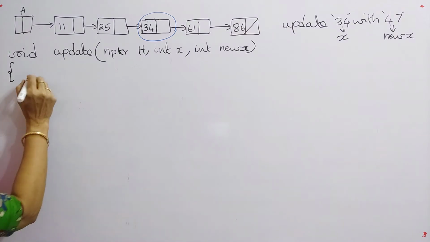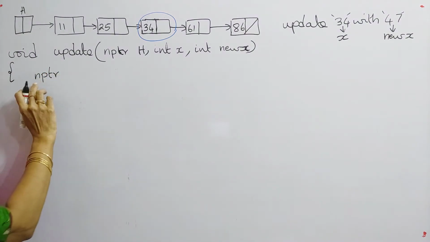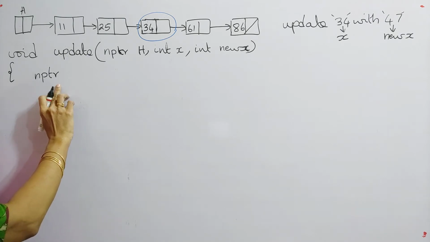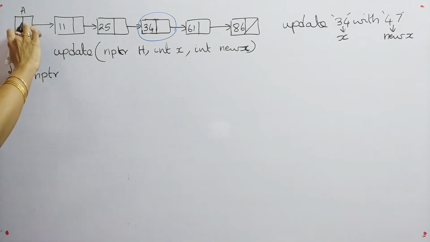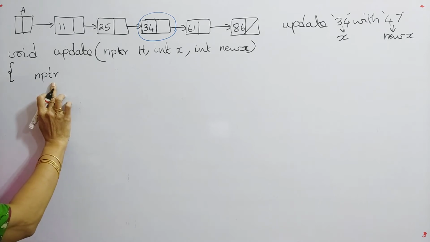So here I am declaring a variable NPTR. If you want to store the address of any particular node, what will be the data type? Again it is NPTR, because it is a pointer of struct S node.